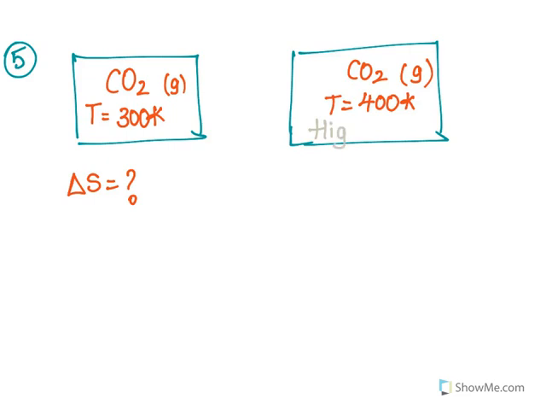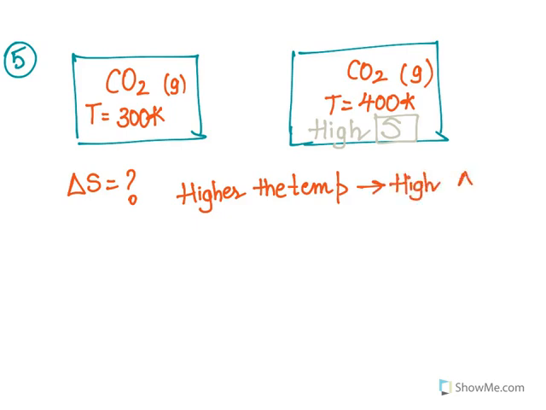High temperature will give you high entropy. Why is that? Because at higher temperature, the gas molecules will move faster. So you can just take a note of that: higher temperature gives rise to higher entropy because gas molecules move faster at a higher temperature.